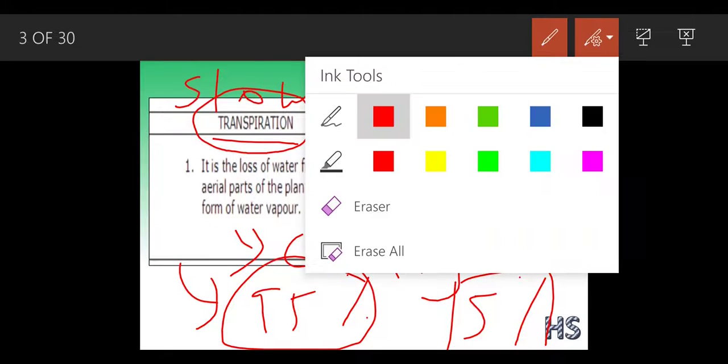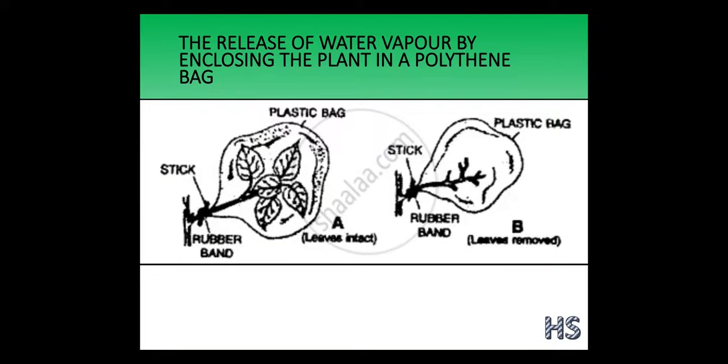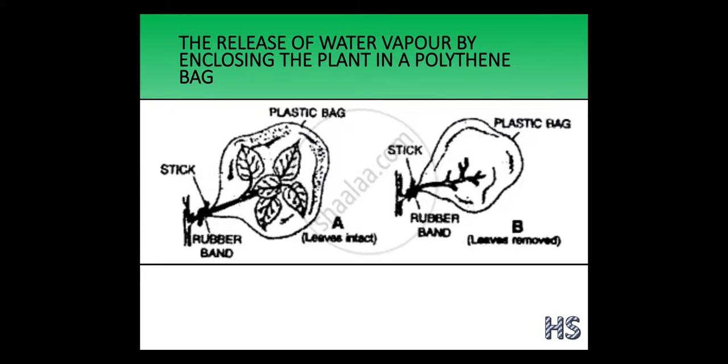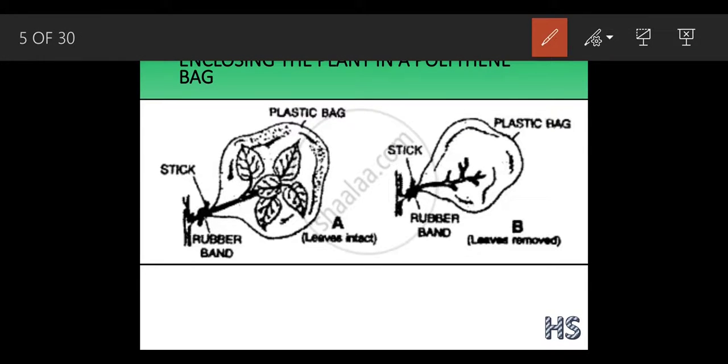Now we are going to move to the next slide. Now some experiment time. In this experiment, we are going to see how the plant loses water from the aerial parts of the plant. Let's take the first demonstration. As the definition says, loss of water from the aerial part. So what is the first experiment? The release of water vapor by enclosing the plant in a polythene bag.